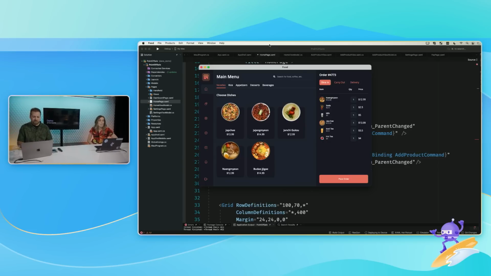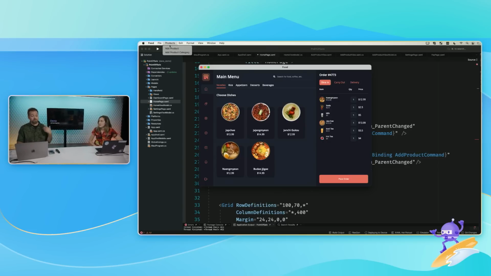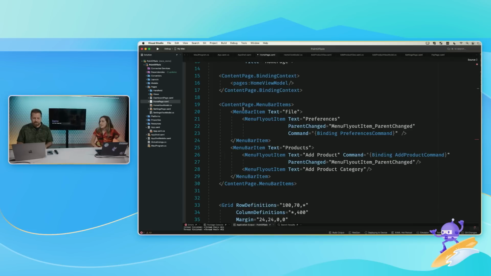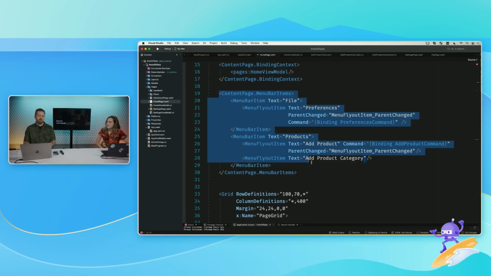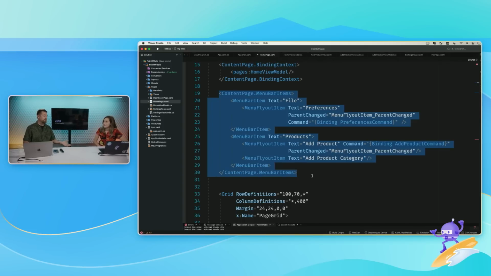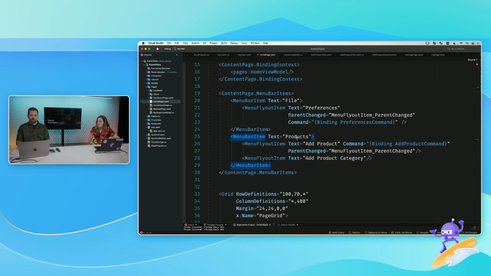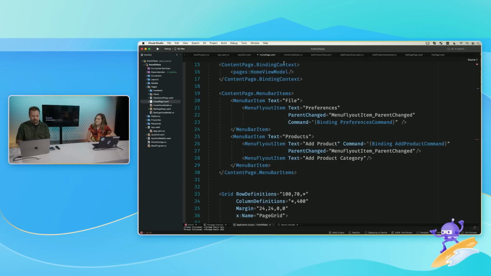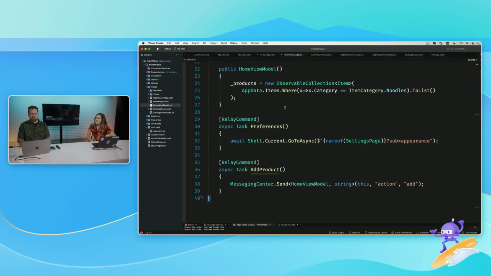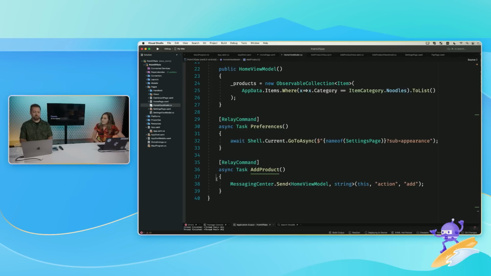Cool. All right. So how did I get the menu up there, you ask? You didn't ask, but I'm going to show you anyway. Thank you. So in my content page, you see the content page for the home page, I have these menu bar items. Wouldn't it have been more useful for me to show you all this beforehand? But you got to show off the Visual Studio tools. Would have been helpful. So here I have my menu. So I've got that products and I've got the add product, and I can come over here to the add product command, which in my particular case, if I go to add product command in my view model, it's going to use add product.